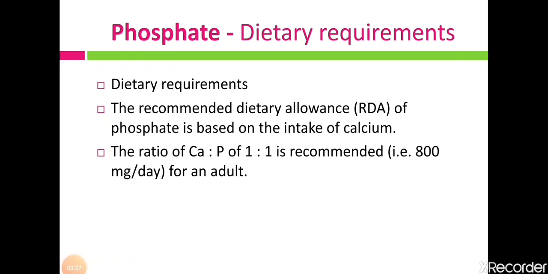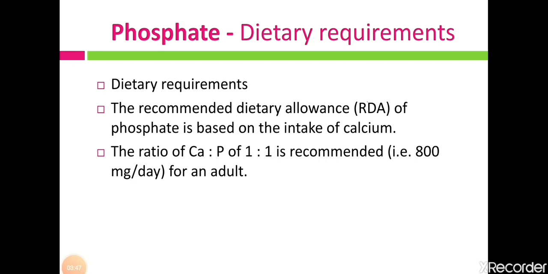So calcium and phosphorus are required in our body in the same proportion, the same recommended value, that is 800 mg per day. That means calcium is required at 800 mg per day. Also phosphate is required in the same quantity, that is 800 mg per day.